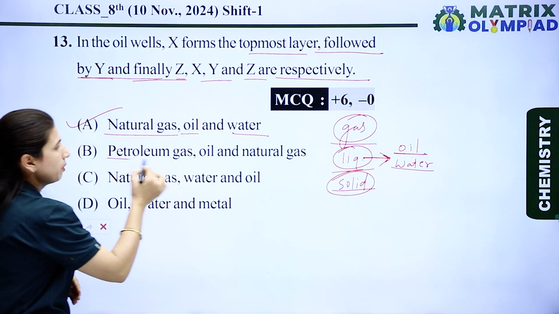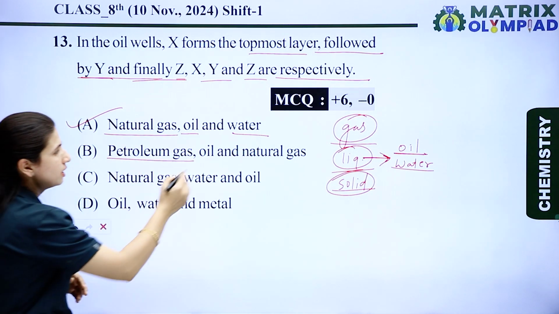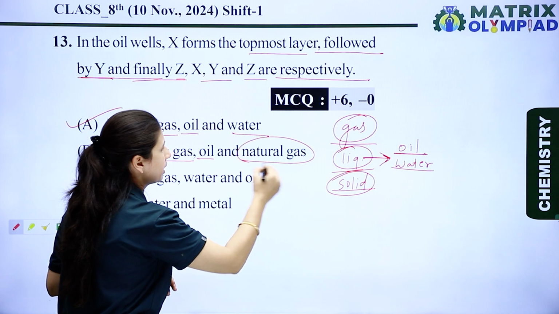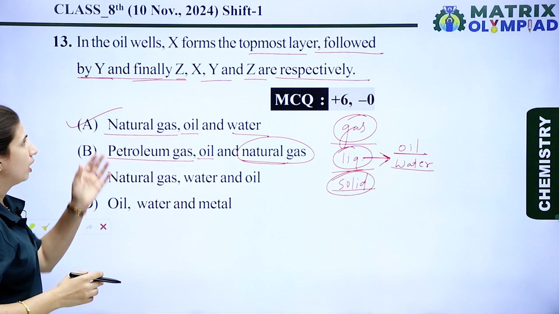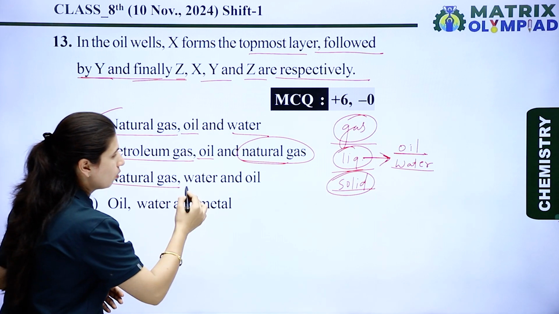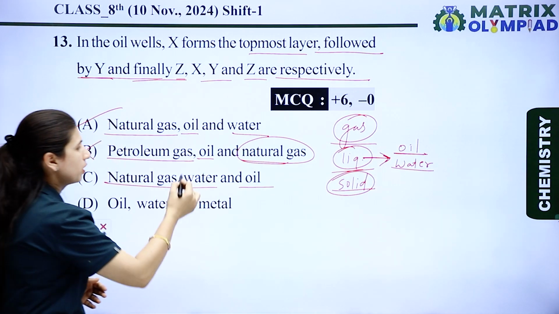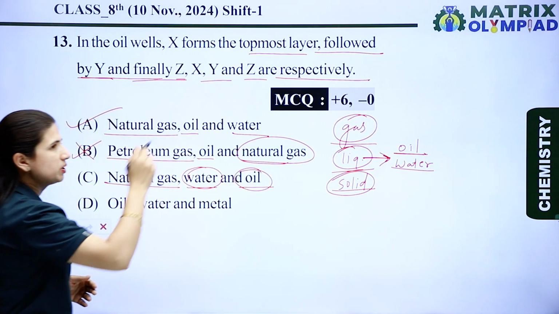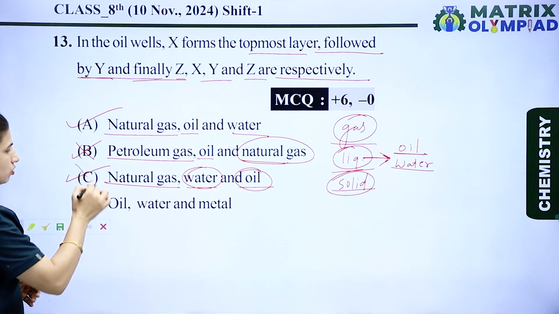Now next is petroleum gas, okay, it is right. Second is oil and third is natural gas, which is also gas. So it is not possible for X, Y and Z. Next is natural gas, water and oil. No, water is not present on the upper side of the oil, so it is also wrong.